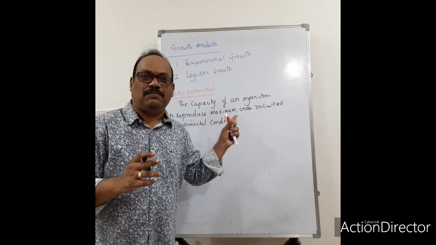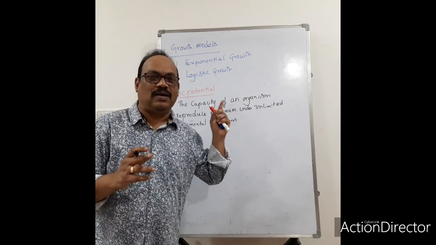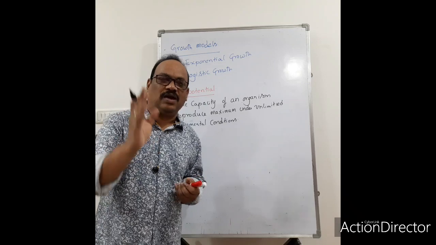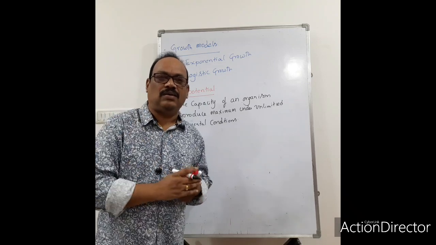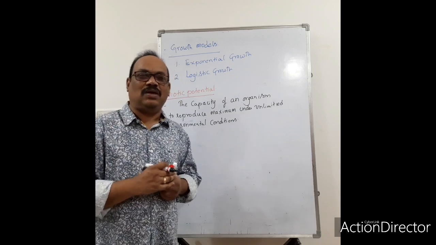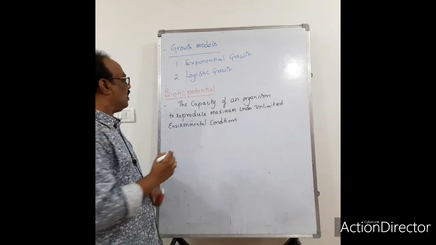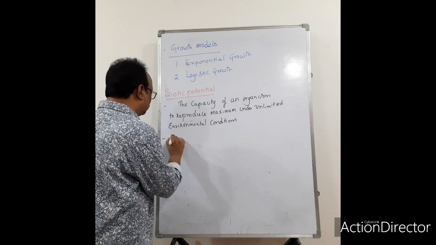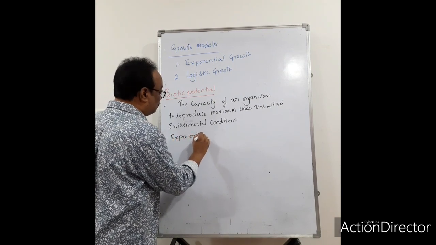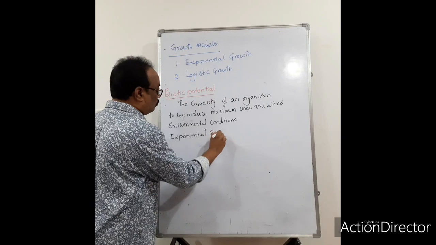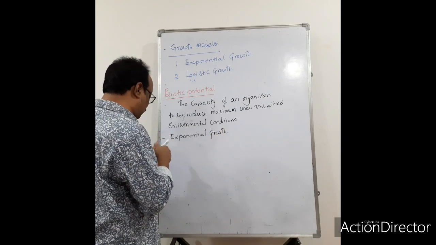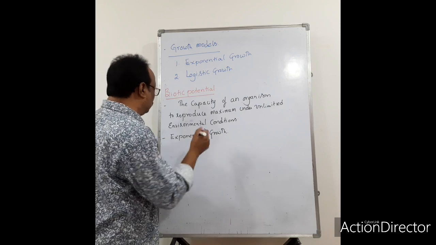But the biotic potential is always limited by the environmental resistance. So environmental resistance is a check factor for the biotic potential. Remember that one. Now let us go for the two types of growth models. The first one is exponential growth. So what is meant by exponential growth?